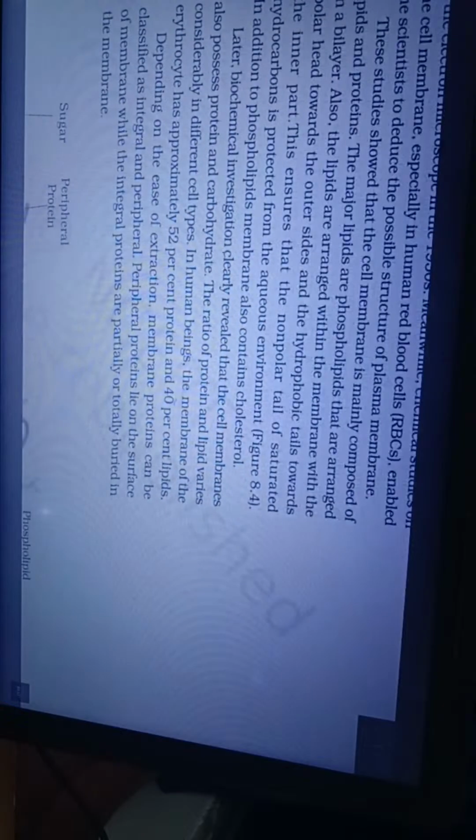8.5.1 Cell membrane. The detailed structure of the membrane was studied only after the advent of the electron microscope in the 1950s. Meanwhile, chemical studies on the cell membrane, especially in human red blood cells, enabled scientists to deduce the possible structure of the plasma membrane. These studies showed that the cell membrane is mainly composed of lipids and proteins.